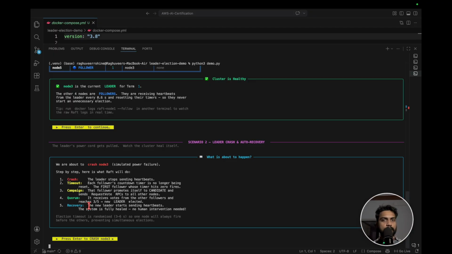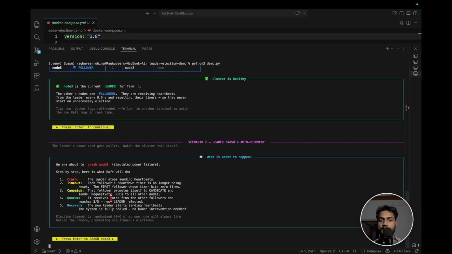Now at this moment, when the second campaign starts, it will ask for votes for term 2. Every follower has term number 1, so it will check that it is being asked for term 2 votes, and that's the reason they are going to give the votes. The follower will always check the term number before giving votes, so that they are sure which leader they are voting for.